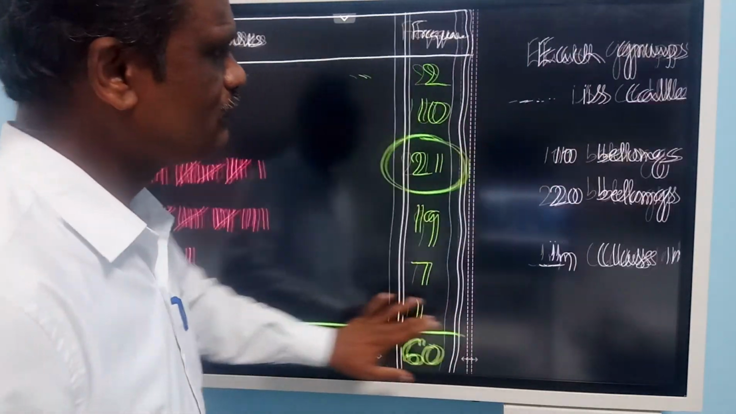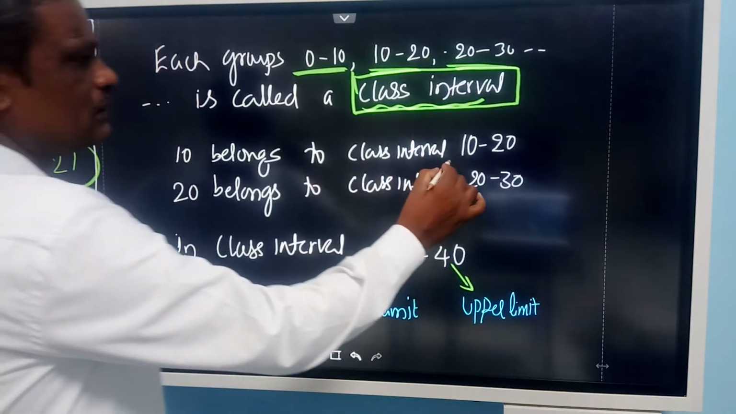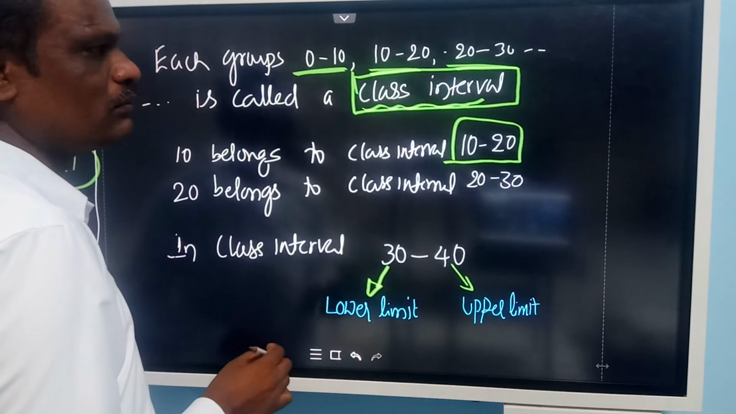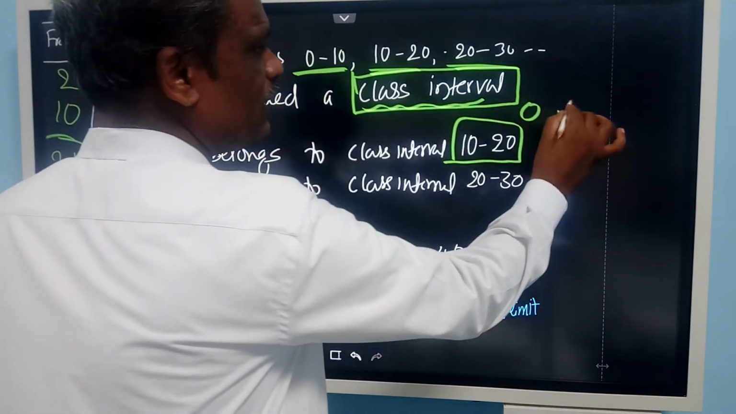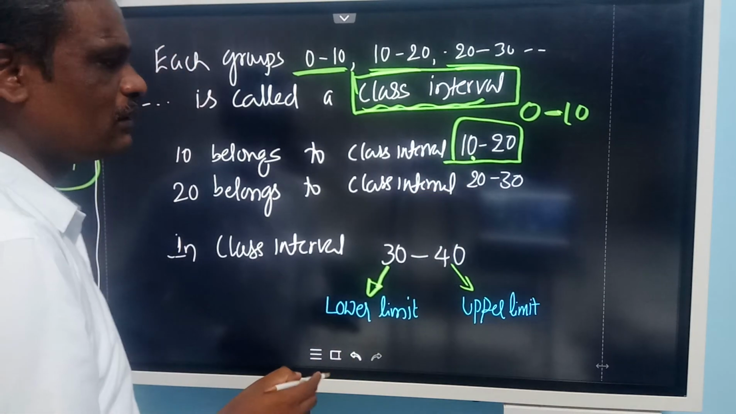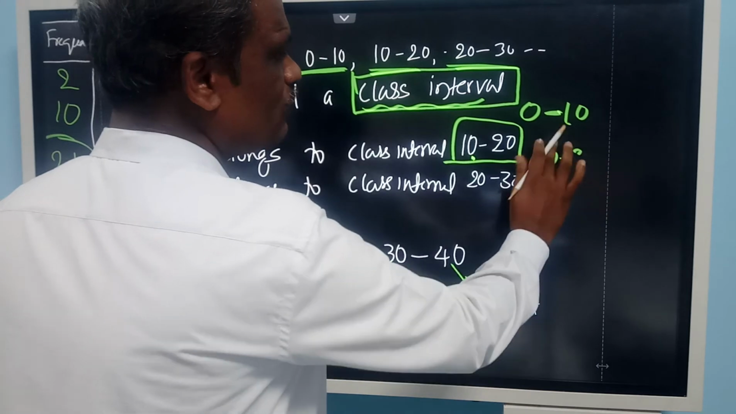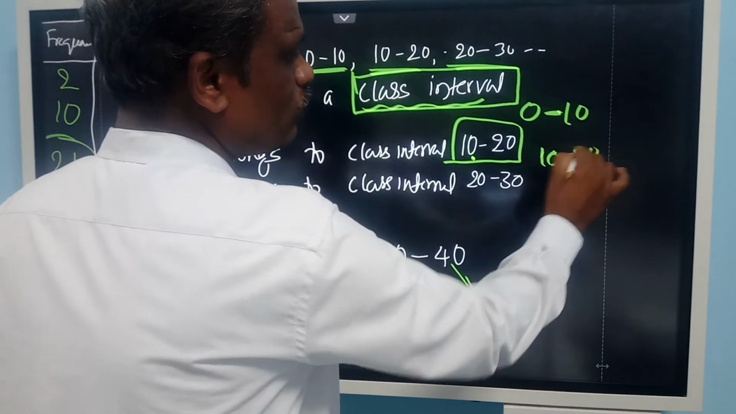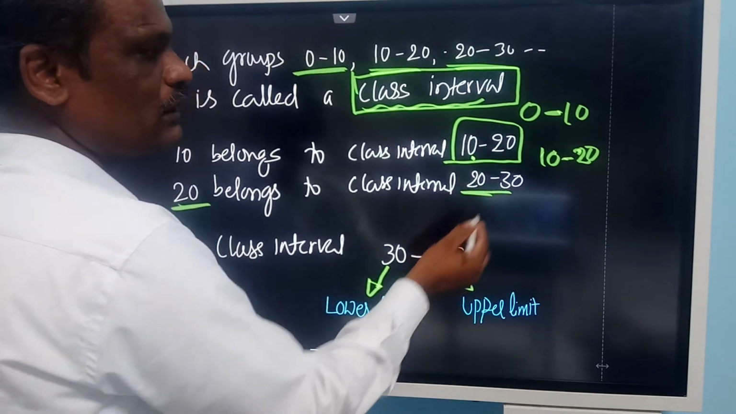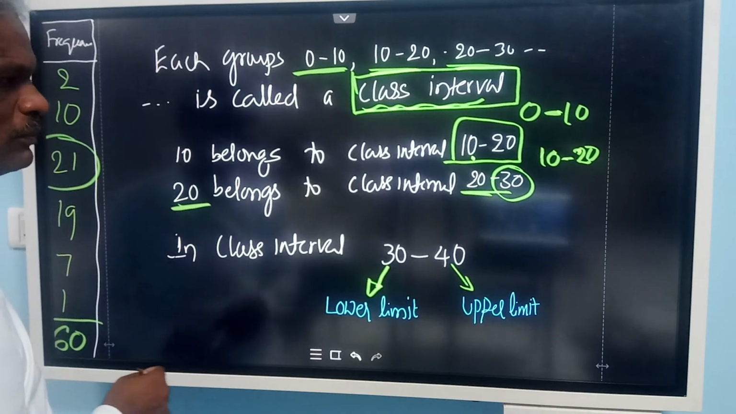So next one. Here, as I told, 10 to 20 is one class interval. This 10 belongs to this group, not 0 to 10. The 10 belongs only to this group, not to 0 to 10. So 20 belongs to 20 to 30, not to 10 to 20. As I already told, 20 belongs to this one. 30 will not be in this group. This number 30 will not be in that group.